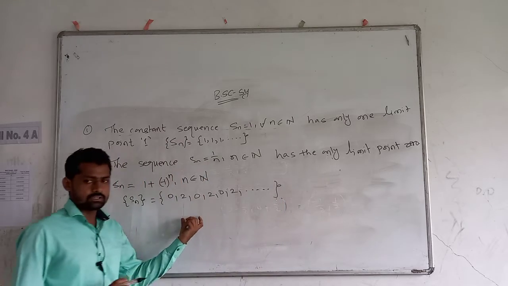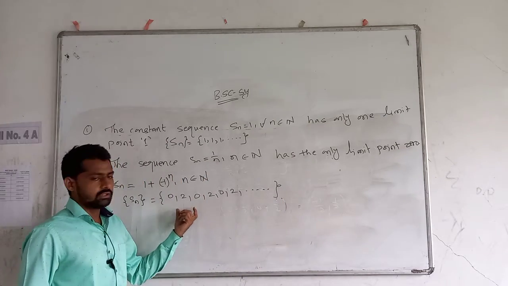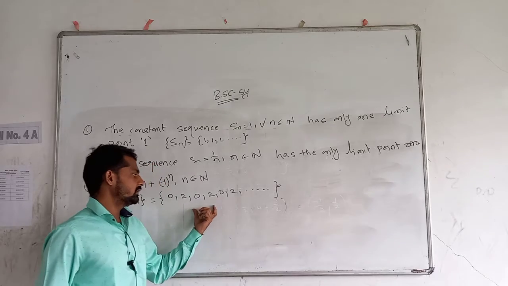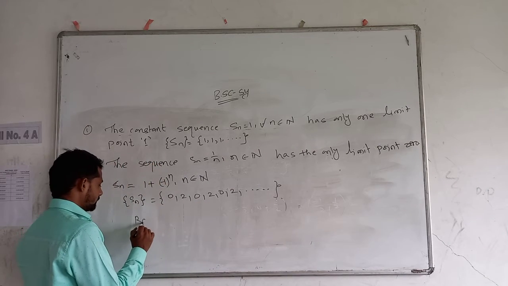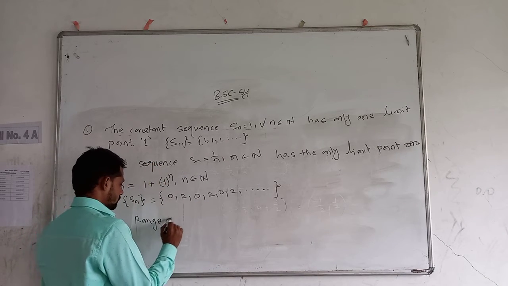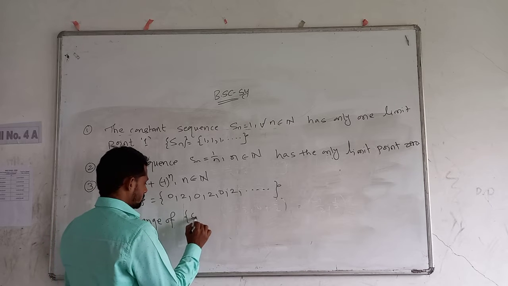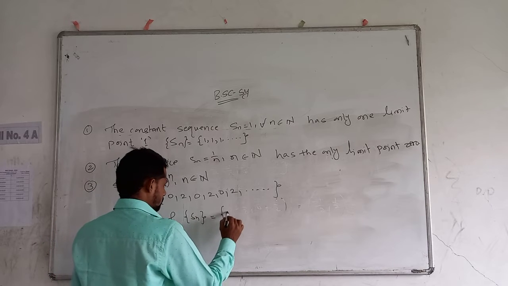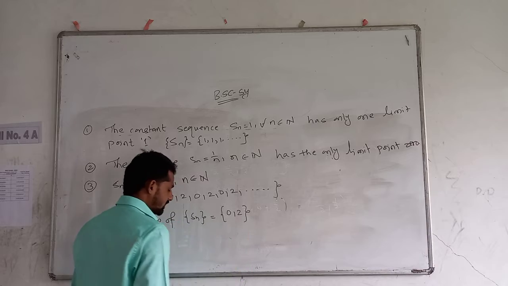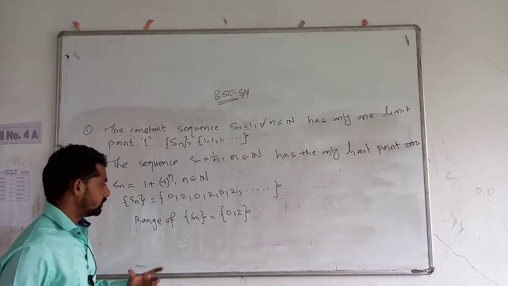This sequence is not a constant sequence because there are two elements in the sequence. The range of Sn is 0, 2 because the range contains only distinct elements of the sequence.